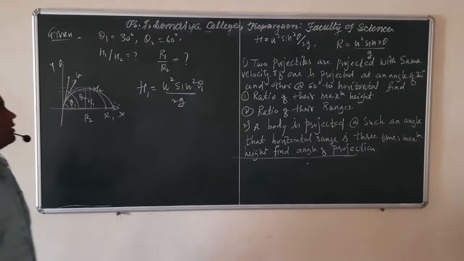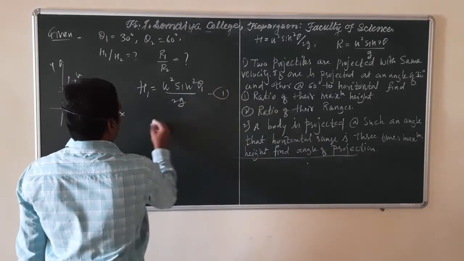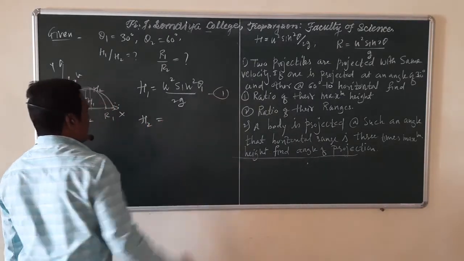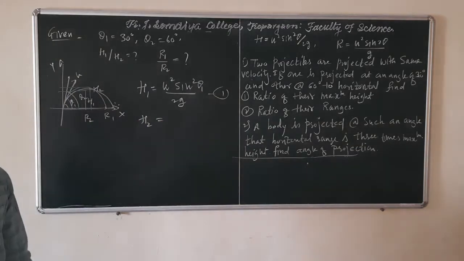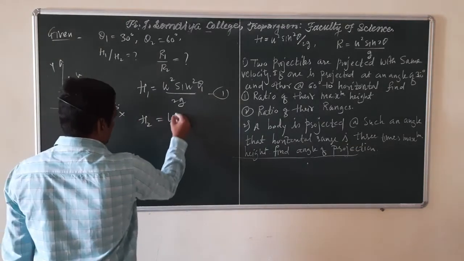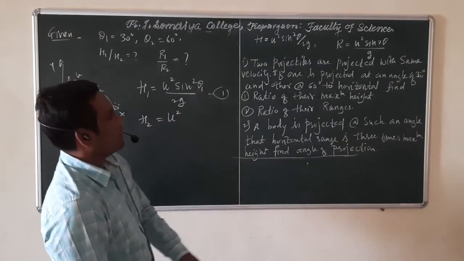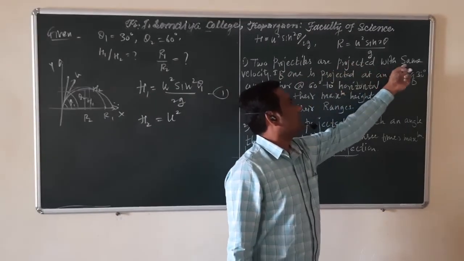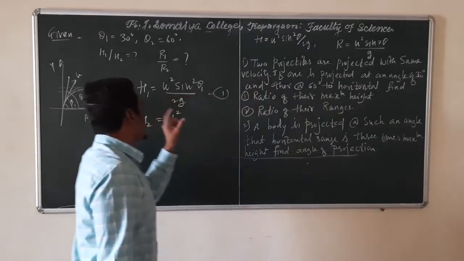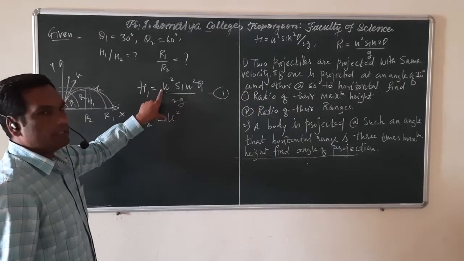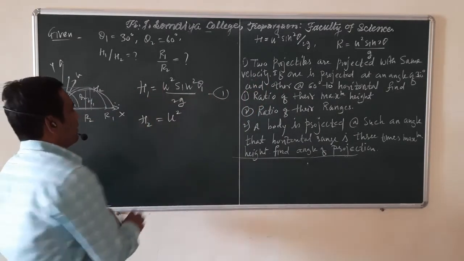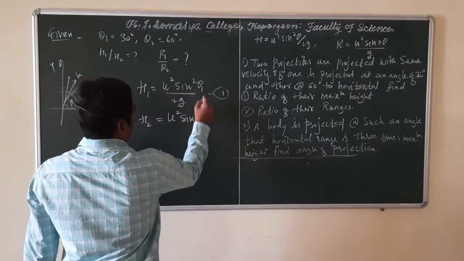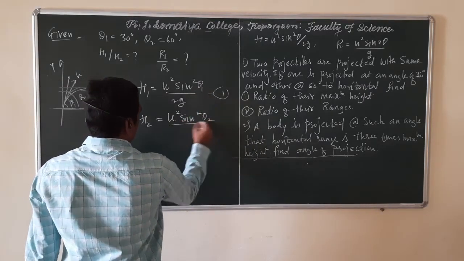Call this equation 1. For the second projectile, the maximum height attained is h2, which is again u square. Remember, in the problem it is given that they are projected with the same velocity. That's why their initial velocity remains the same, u and u. Sine square of the angle of projection theta 2 divided by 2g.